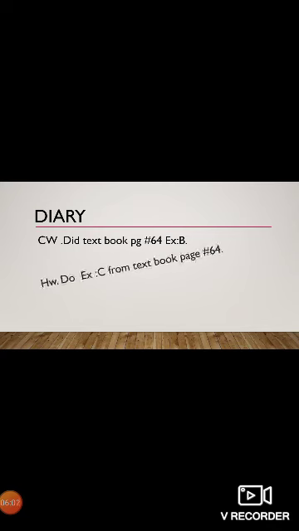Now it's time to write the diary. Your classwork: textbook page number 64 and exercise B. Today we did exercise number B. Your homework: do exercise C from textbook page number 64.